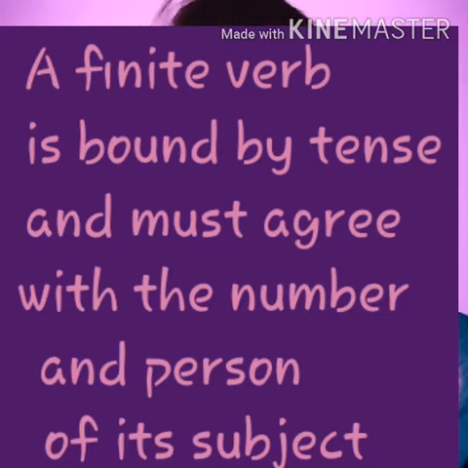Clear? For example, Rani has a pen. Now Rani is singular. Has a pen. Has is used with the singular and it is in present tense, so we have used has. So you see here the verb agrees with the person and with the tense.